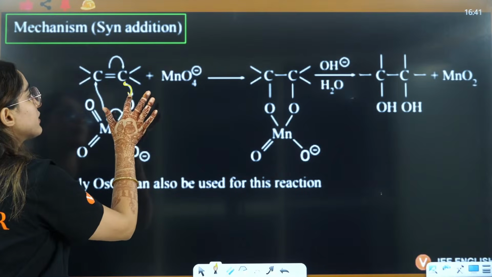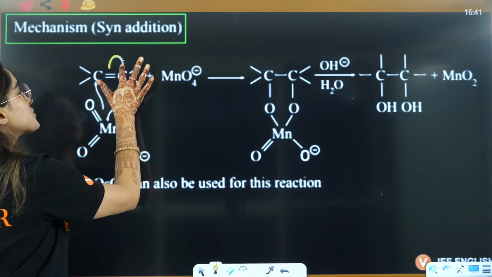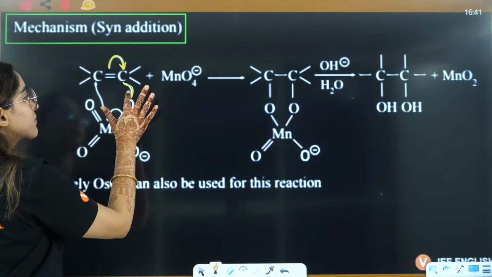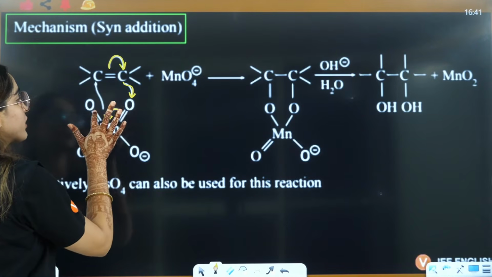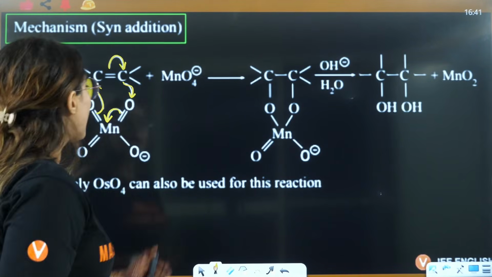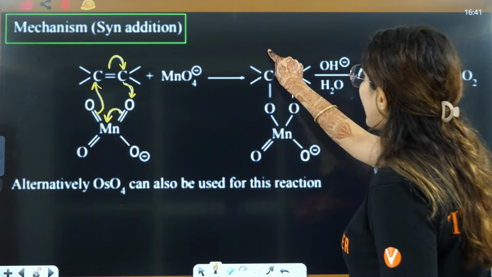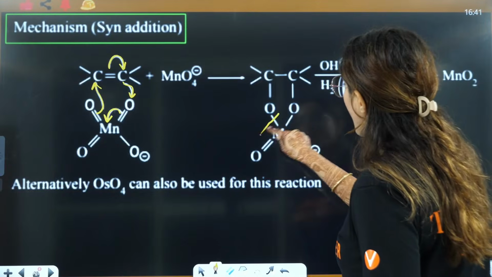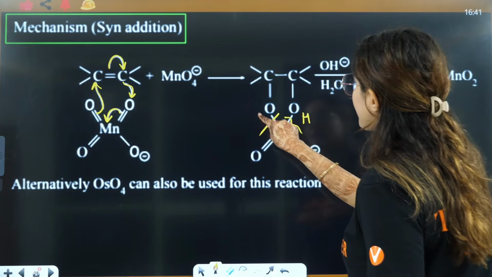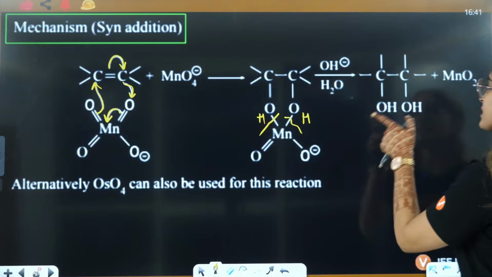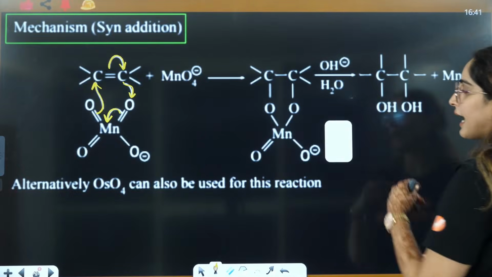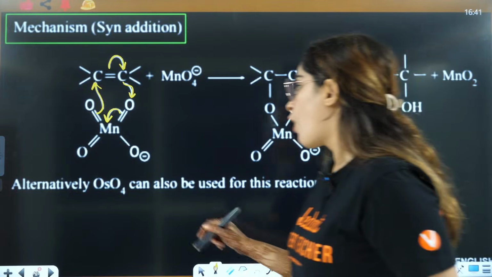Firstly, what will happen to this carbon? This bond will shift here, this carbon will attack here, this bond will shift here, this pi bond will attack here, and that's how a cyclic product will be formed here, right? And that is why this bond will break, this bond will break, here you will have H, here you will have H, and that is why this is a syn addition here, right?